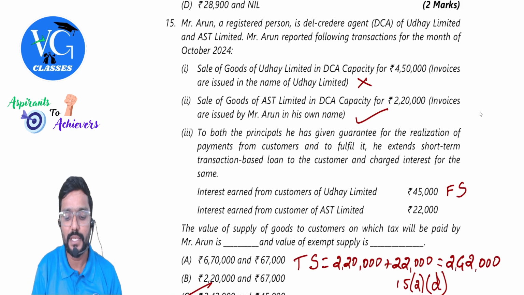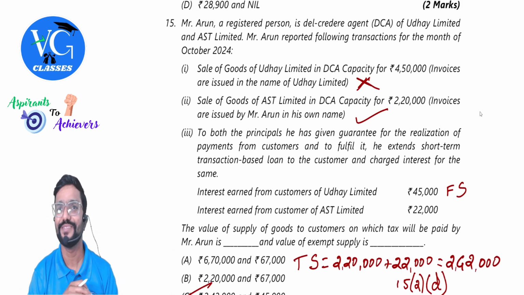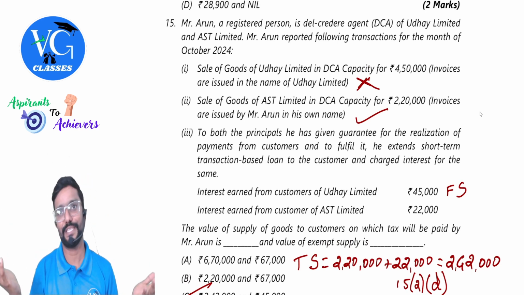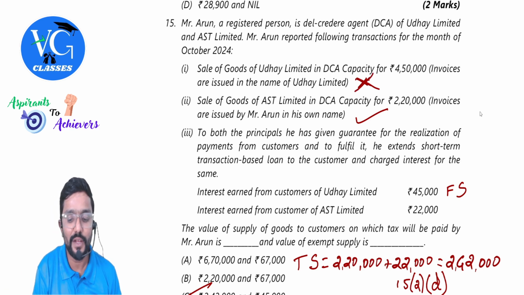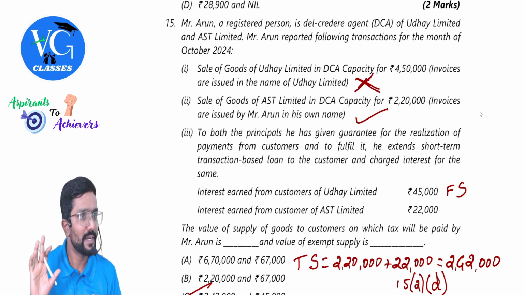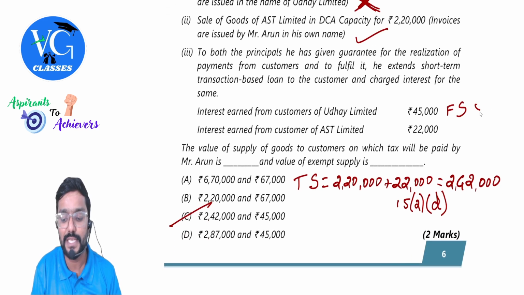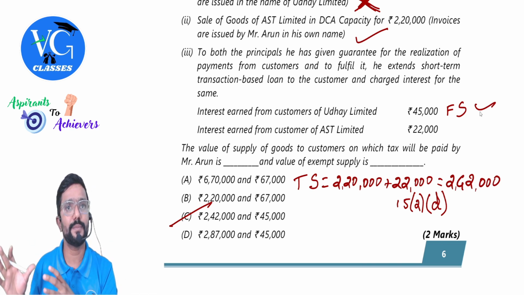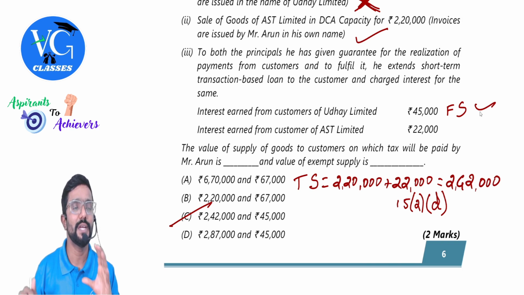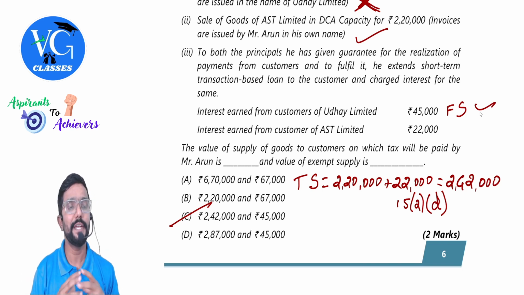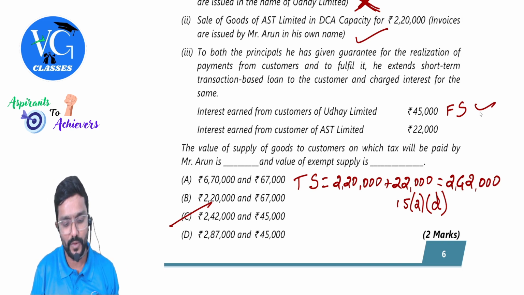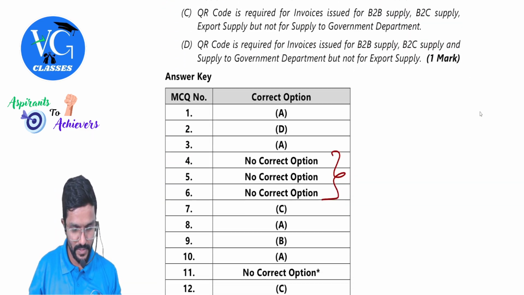Sir, what about this, sir? Is this exempt? No, no, it is not at all a supply. See, when will you say a supply is exempt? It is a supply, but not taxable. Clear? So this is not at all a supply. So please don't count this. When this is not a supply, we are counting this as a separate supply, which is exempt as per the exempt list. So the value of exempt supplies is 45,000. Hope you understood, guys. There is a particular circular for this, with respect to a transaction entered into by a principal through a del credere agent. This question is actually based on that circular. Okay, yes. We'll just see the answer.